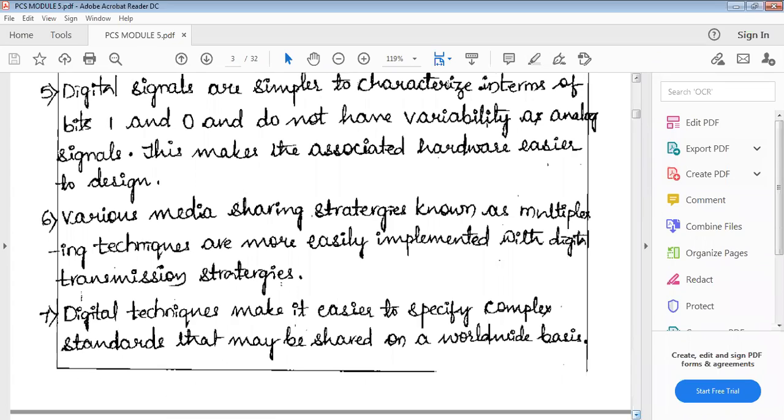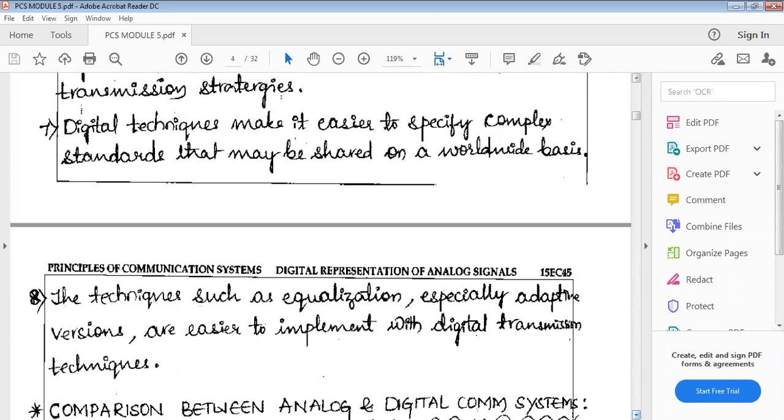Next: digital techniques make it easier to specify complex standards that may be shared on a worldwide basis. Whatever techniques we have in digital signals make it very easy to specify complex standards. To represent and transmit the signal, standards are there, and those standards are very easy to specify using digital techniques. This is the seventh point.